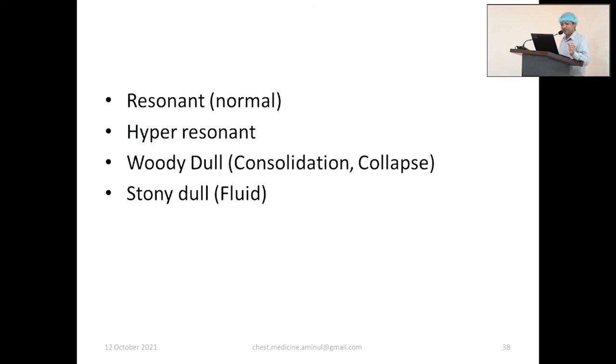So percussion note may be resonant, may be hyper-resonant if pneumothorax or large bulla, may be dull if consolidation or collapse, may be stony dull if there is fluid. That means pleural effusion. Even if you know this is hemothorax, or there is underlying pus, you need not say in a short case that the patient has empyema or hemothorax.